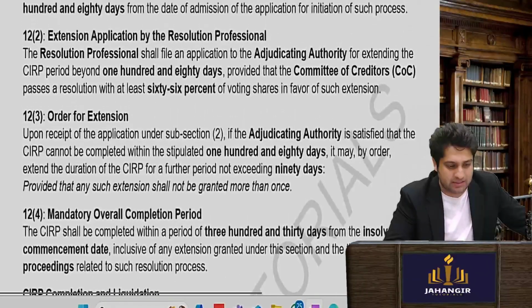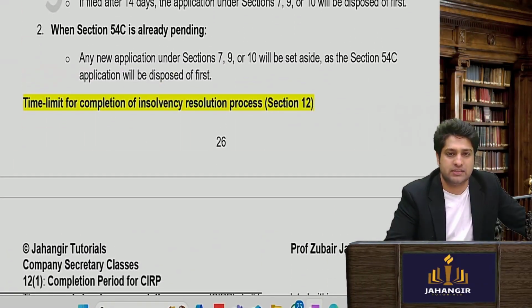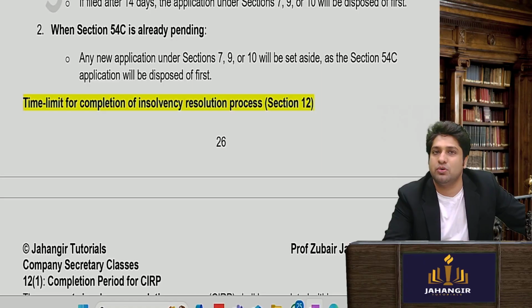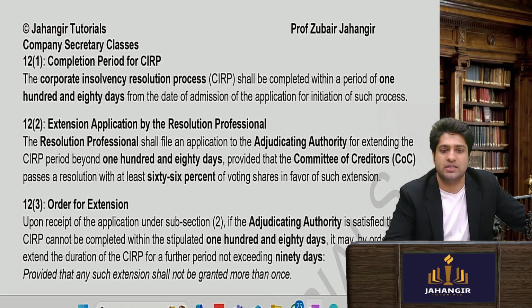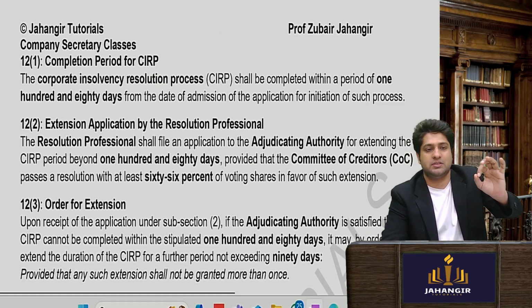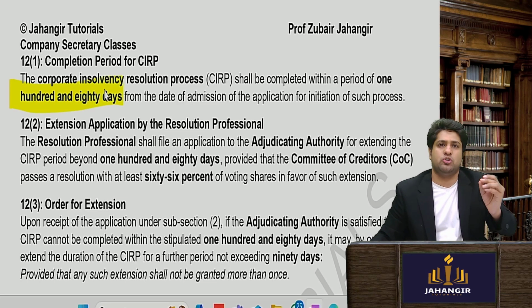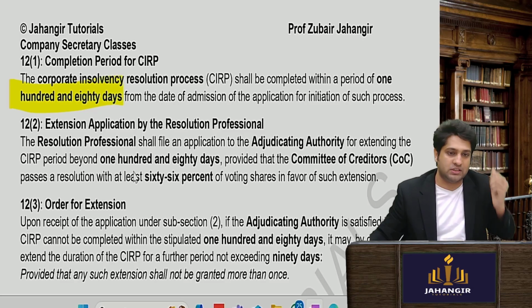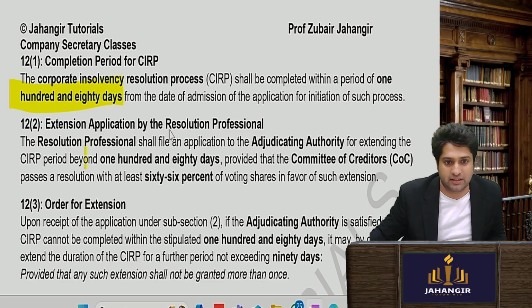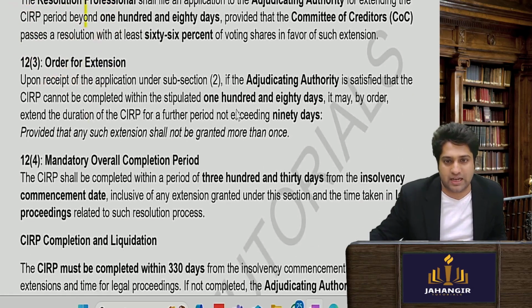Now, remember the time limit, section number 12. What is it? Section number 12 is the time limit to complete CIRP. Within a span of 180 days, CIRP should be completed. If the government wants, they can give consent for an extension of a further 90 days.